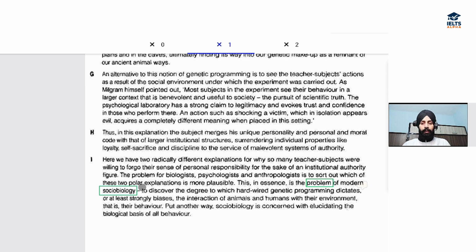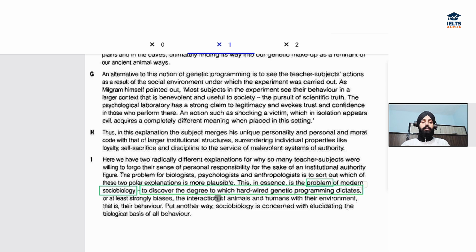This is the aim: to discover the degree, extent, or level to which hardwired genetic programming dictates. So they're talking about genetic programming and to what extent this programming dictates. Now, right here, dictate means control. When we talk about dictating, it means control or power, showing power over someone.